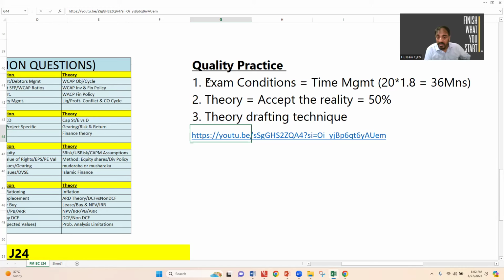Do attempt questions. For example, for the very first question, ideally the answer should be 10 lines and you are just able to write 2 lines. No worries. It's not the exam. It's before the exam. The good thing is that you have realized that point, and now you have time to cover this.